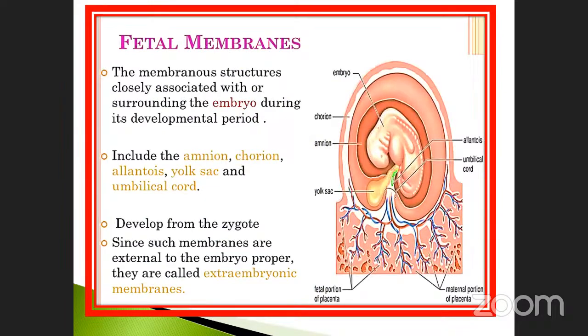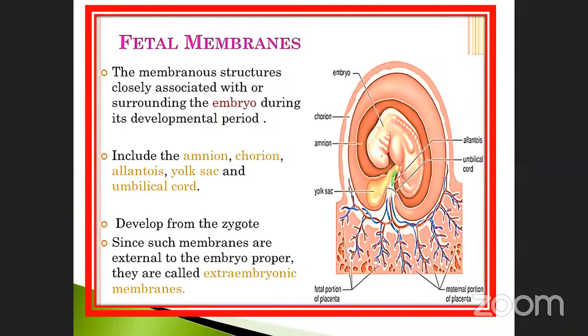See here, the membrane structures closely associated with or surrounding the embryo during its developmental period. What is the main use of the fetal membrane? These are all closely related with the fetus. Included are amnion, chorion, allantois, yolk sac, and also the umbilical cord. These are all included.